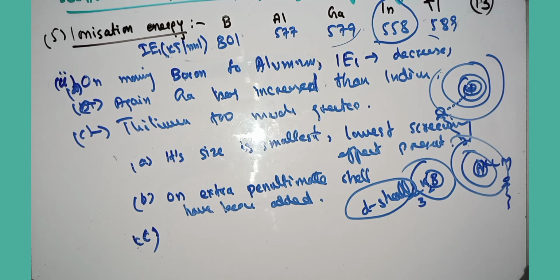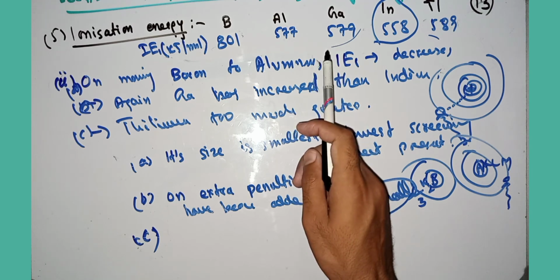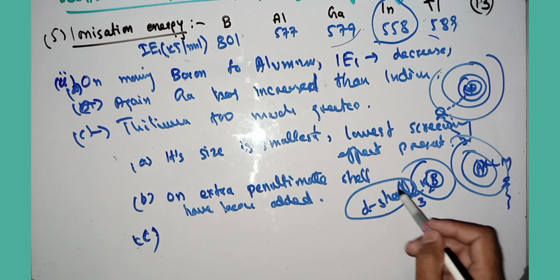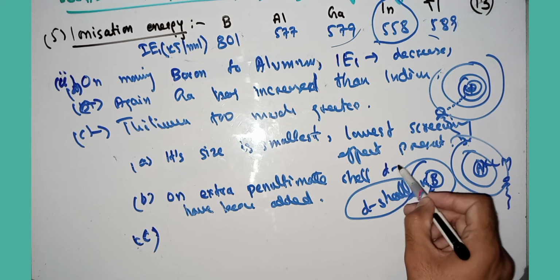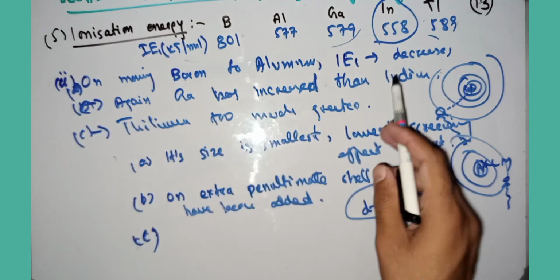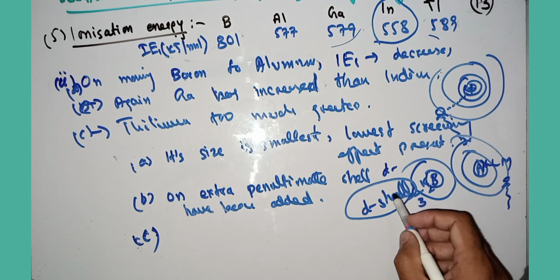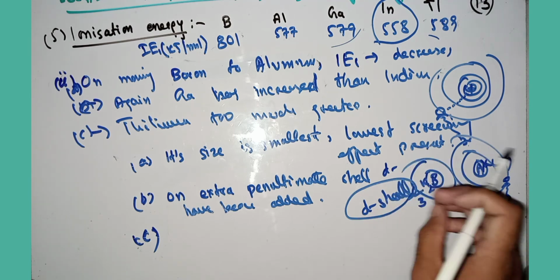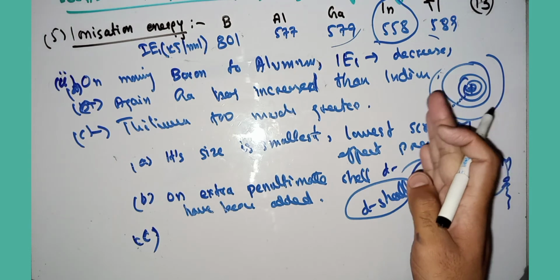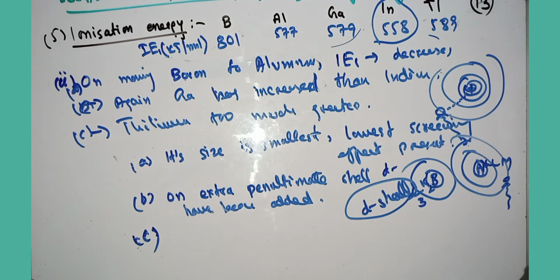The answer to this question is that in gallium one d shell, the penultimate d shell, has entered, while in indium there are 2 d shells. We know that the d shell produces a less screening effect, but in case of indium one extra shell has been added, while the d shell remains the same. In the first case there is a d shell, in the second case there is a d shell. The penultimate shell in both cases is a d shell, while in indium one extra shell is added.